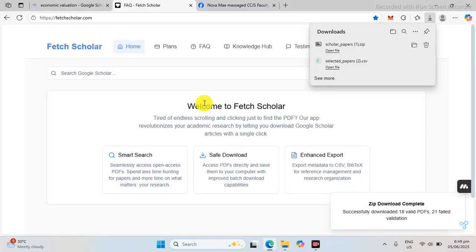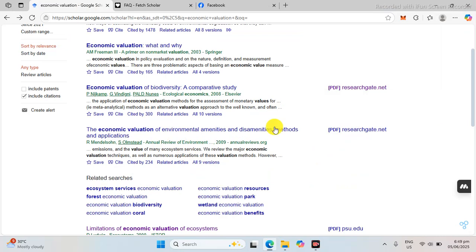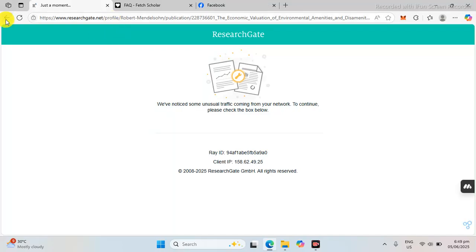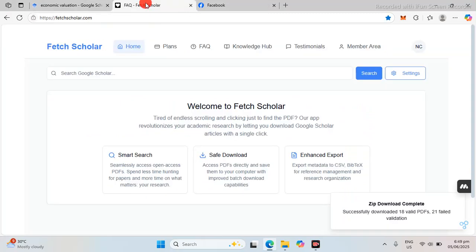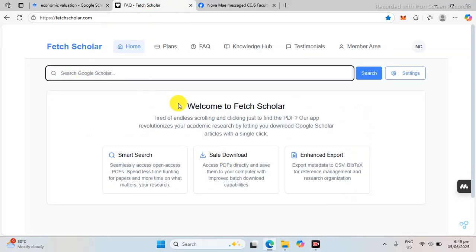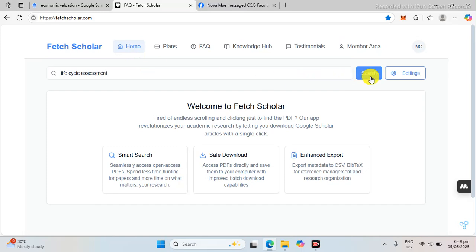Okay, without manually going through all these things, going back and forth to the other side, then going back here again, searching for that. So in here, you just type your word, like life cycle assessment, then enter.